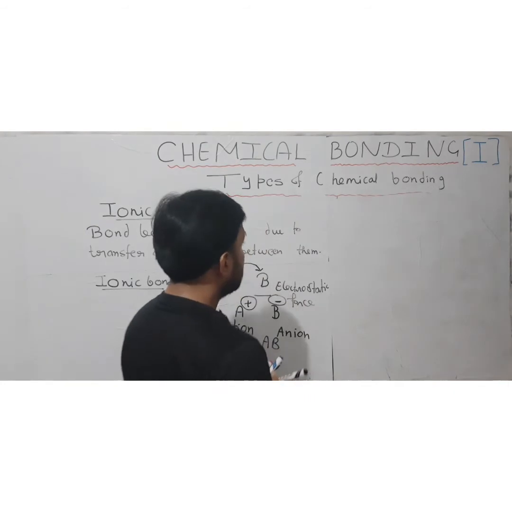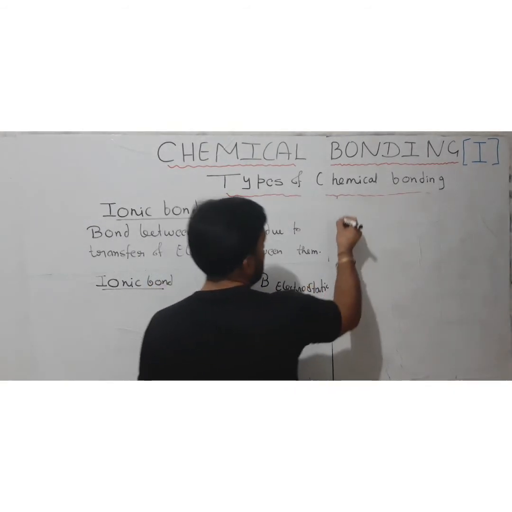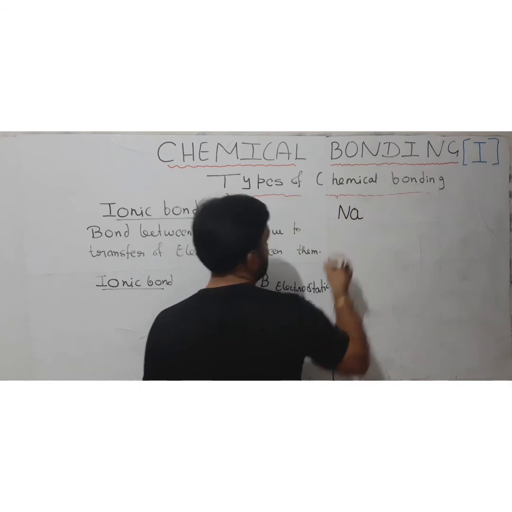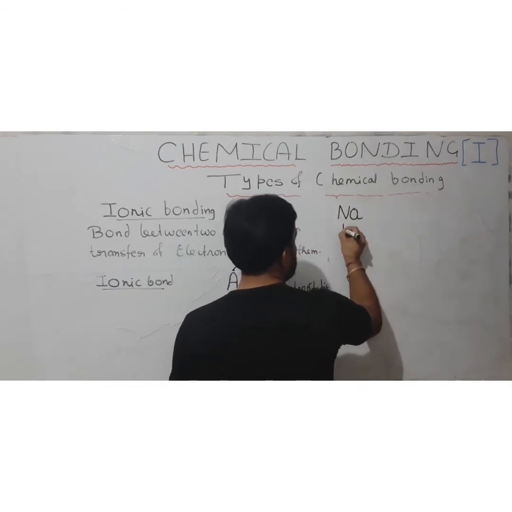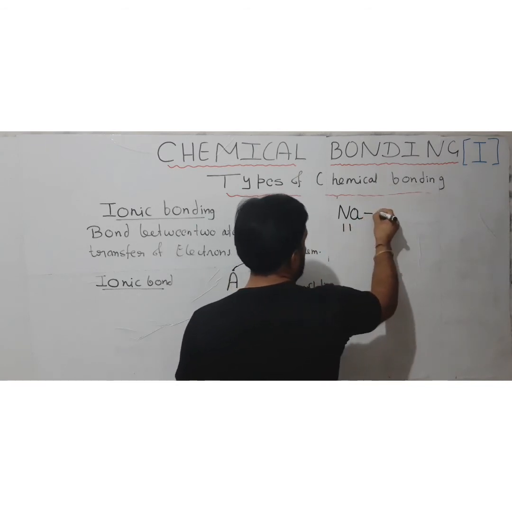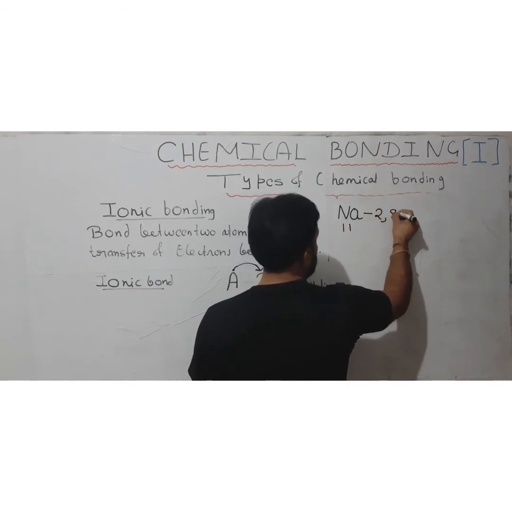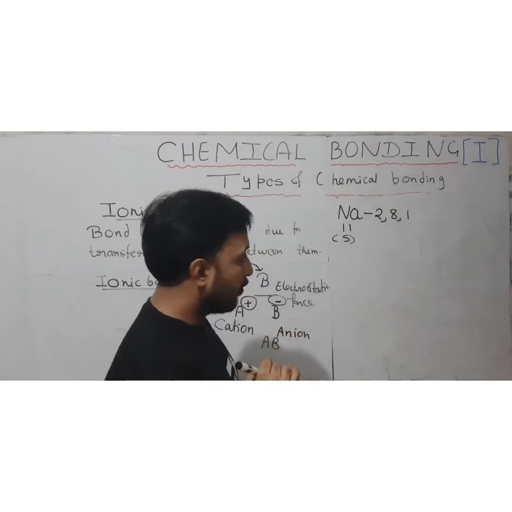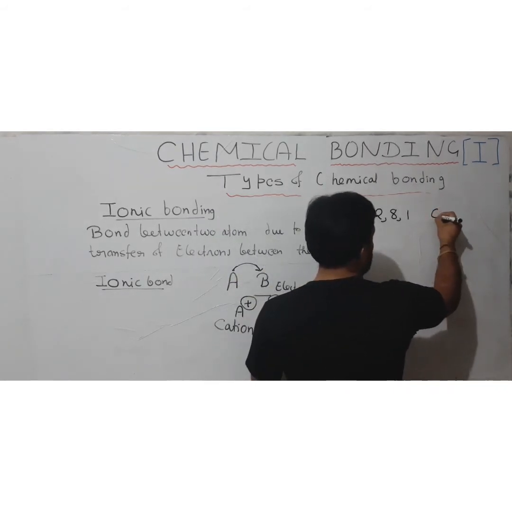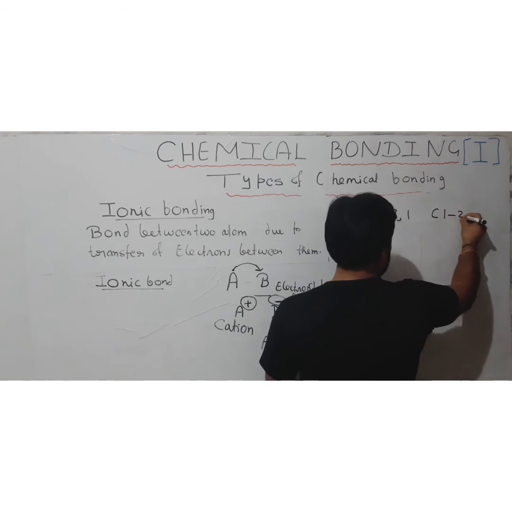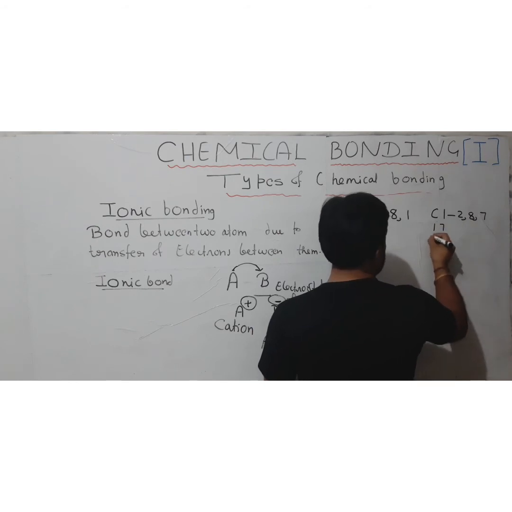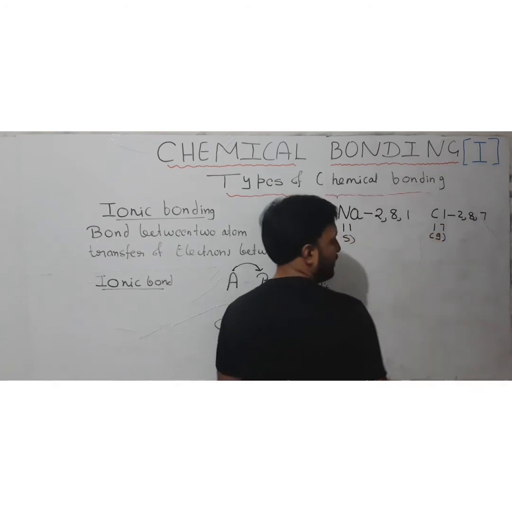Suppose I give you an example, then you can understand it better. The common example which most of the time we give is sodium. Sodium has atomic number 11, so its configuration is 2, 8, 1. Here sodium exists in the solid state. One more element is chlorine, which has the electronic configuration 2, 8, 7, as its atomic number is 17. Usually it remains in the gaseous state.